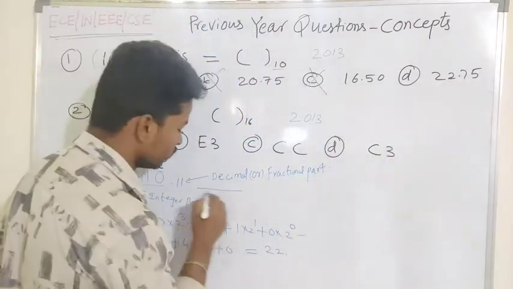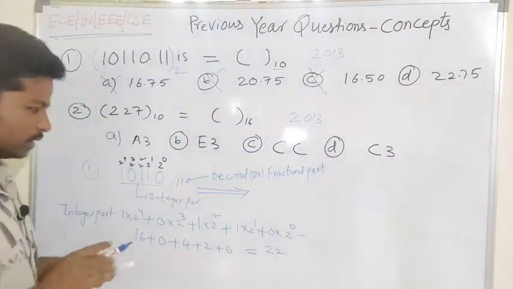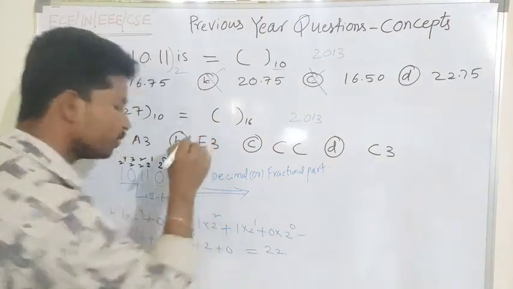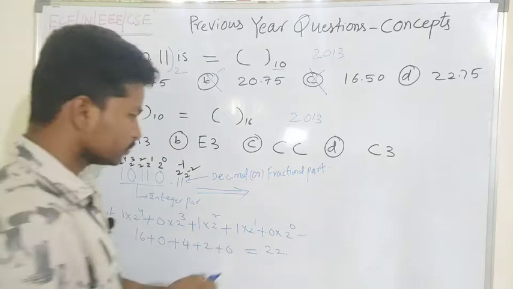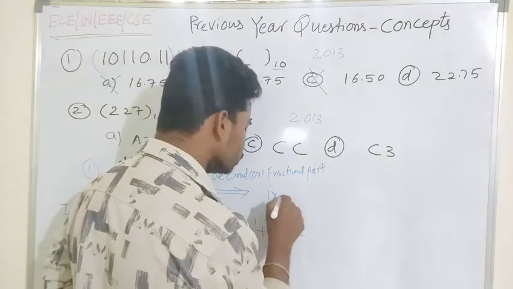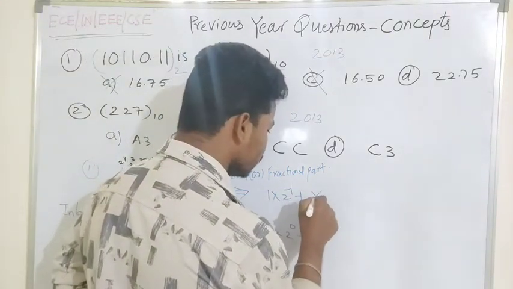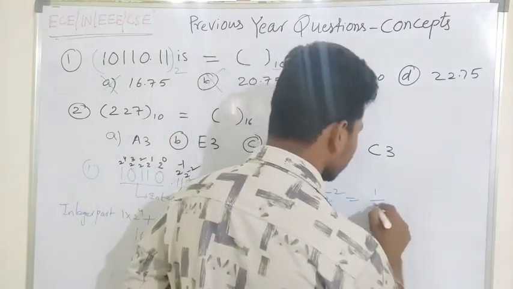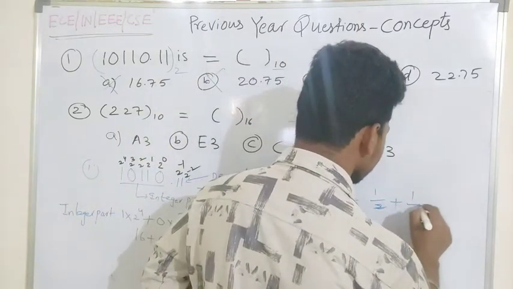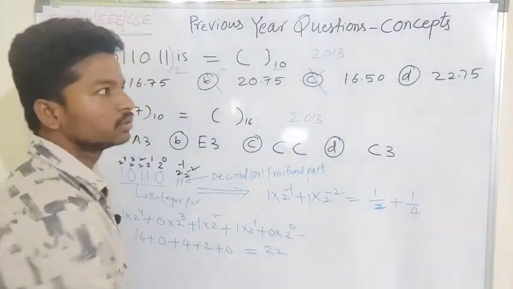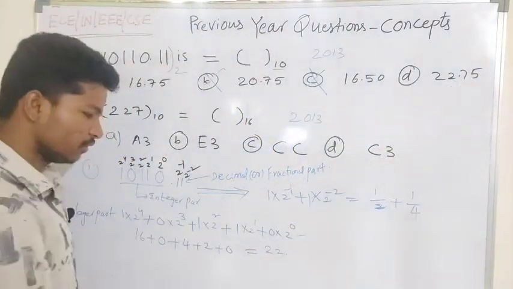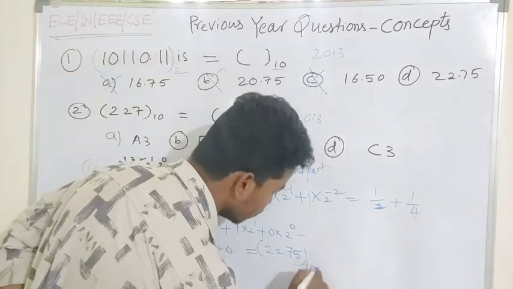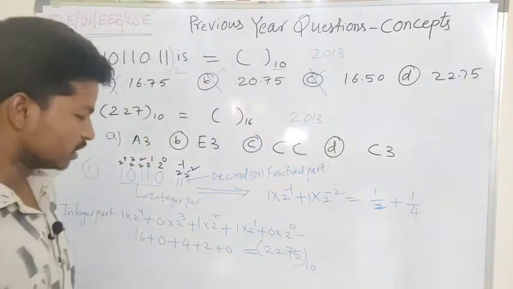For the fractional part we multiply the digits by 2 to the power of minus 1 and 2 to the power of minus 2. That is 1 into 2 to the power of minus 1 plus 1 into 2 to the power of minus 2, which is 1 by 2 plus 1 by 4, which is 0.75. So we get .75 in the decimal number system.